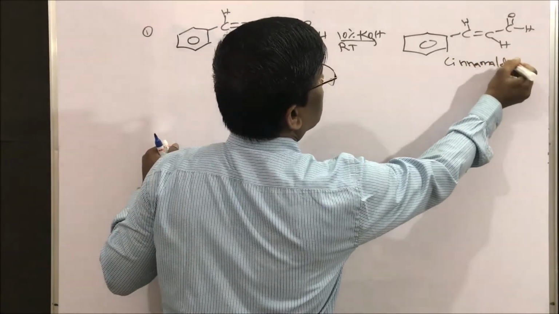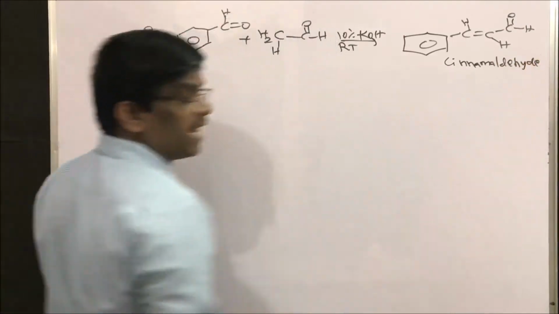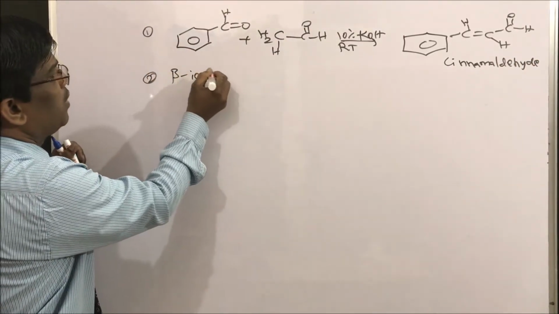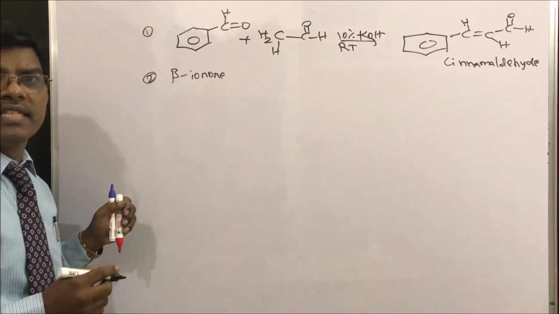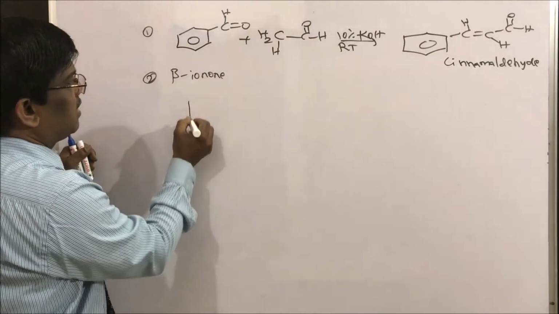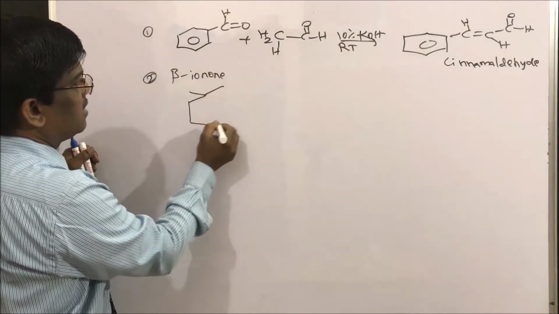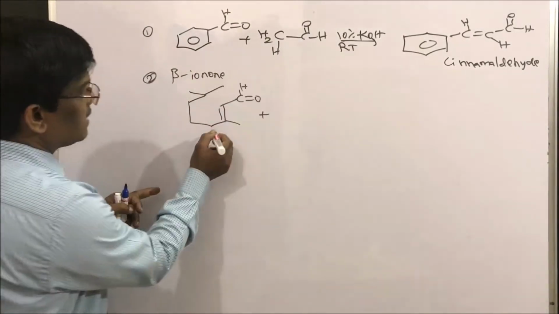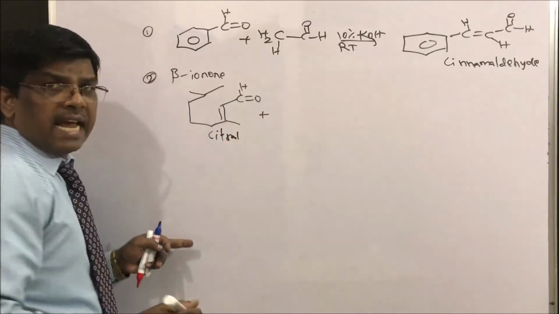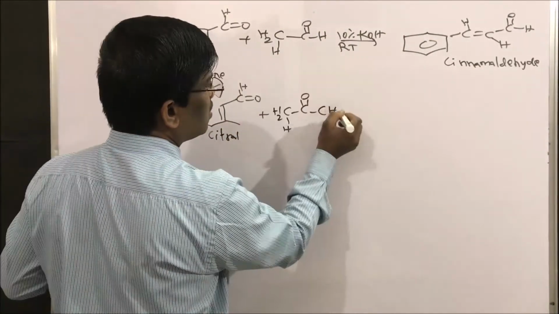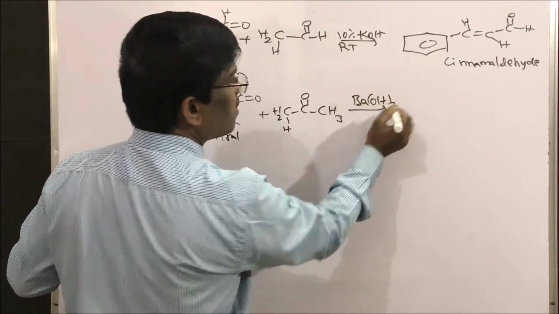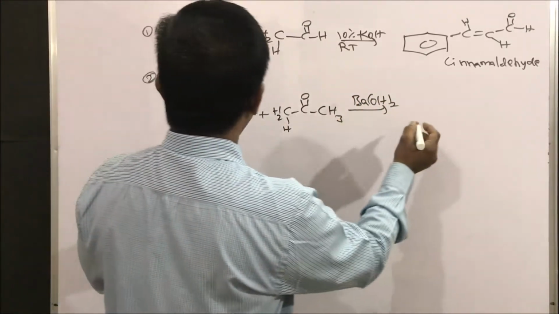One more thing, we can prepare beta ionone. Let us prepare beta ionone. Do you know the citral structure? This is citral, reacting with acetone in the presence of barium hydroxide to give this intermediate.